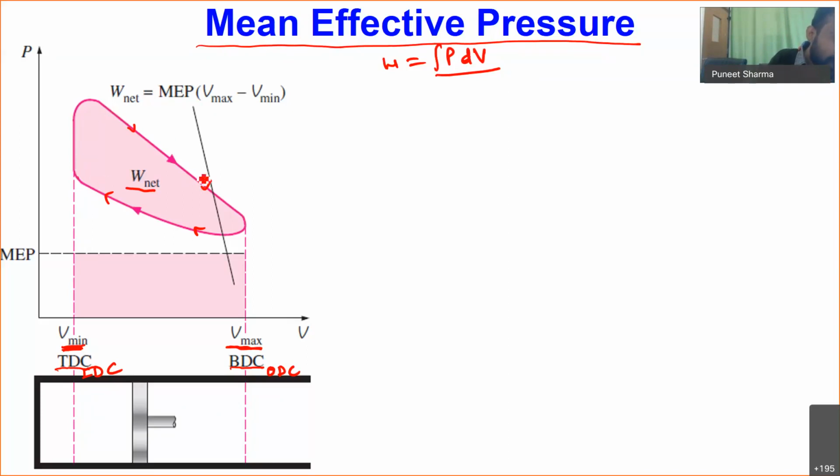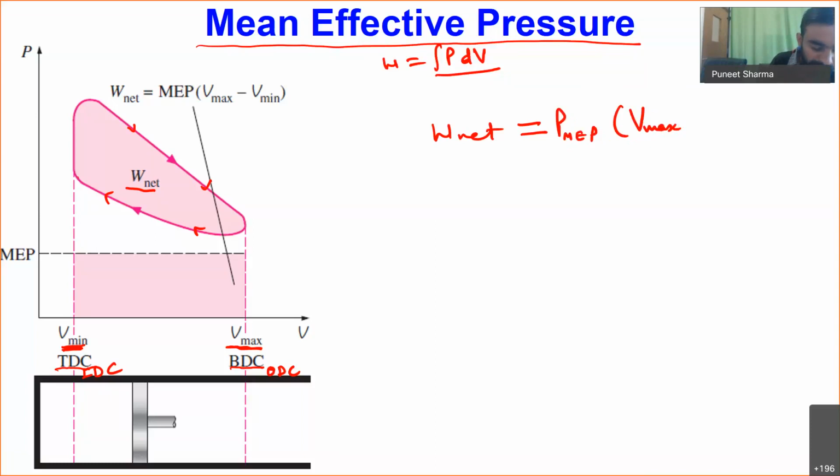Whatever work we are getting from the actual cycle, if we say that we are getting the same amount of net work during the piston stroke whenever it is moving from bottom dead center to top dead center, and during that stroke we have some average value of pressure, that mean value of pressure is referred to as mean effective pressure. So I can write P MEP times Vmax.